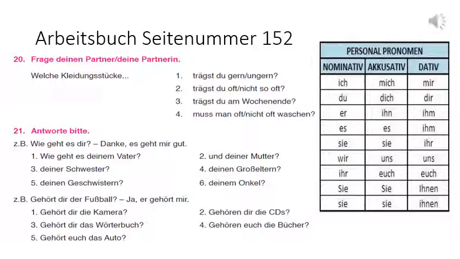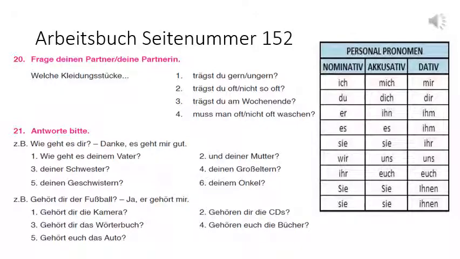Wie geht es deiner Schwester? Danke, es geht ihr gut. Now the fourth one is plural. Wie geht es deinen Großeltern? Danke, es geht ihnen gut. Small i needs to be used. For Geschwistern also, ihnen. And for deinem Onkel you will use ihm. Wie geht es deinem Onkel? Danke, es geht ihm gut. The same type of dative. Wie geht es is always dative.